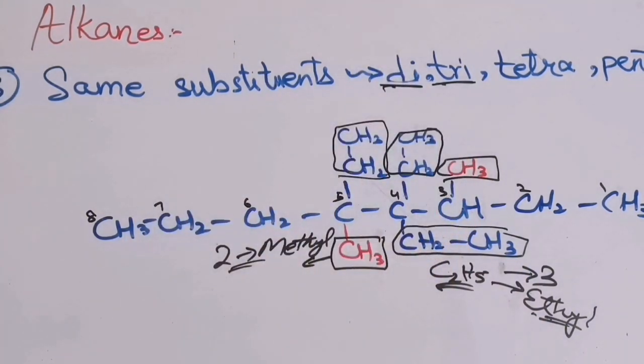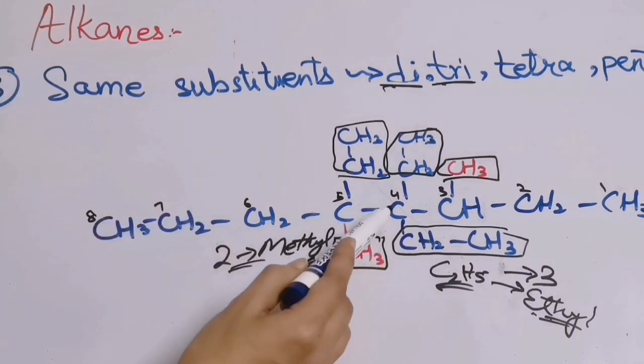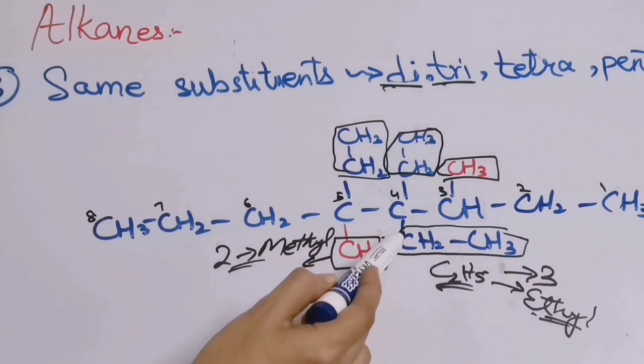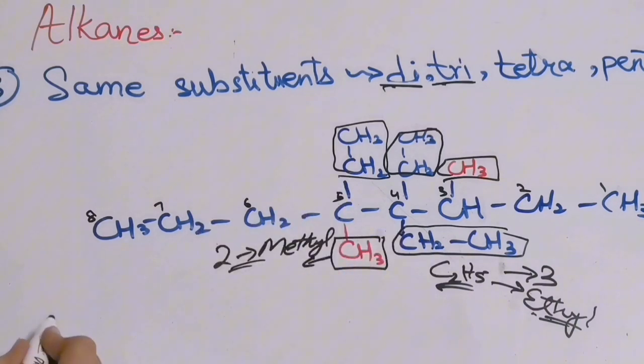Now what are the positions of ethyl? 2 ethyls are present on position 4 and 1 is present on position 5. So we will write 4, again we will write 4 because 2 ethyls are present. So 4, 4. Then we will write 5.